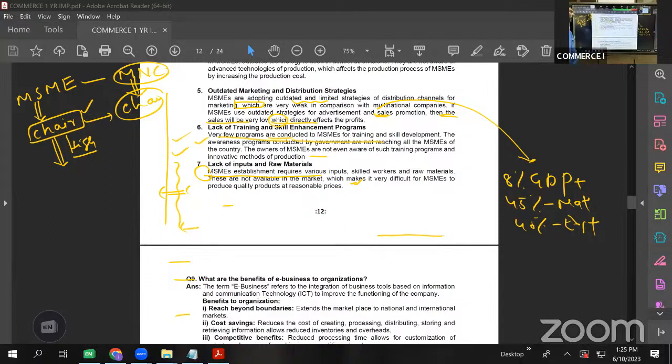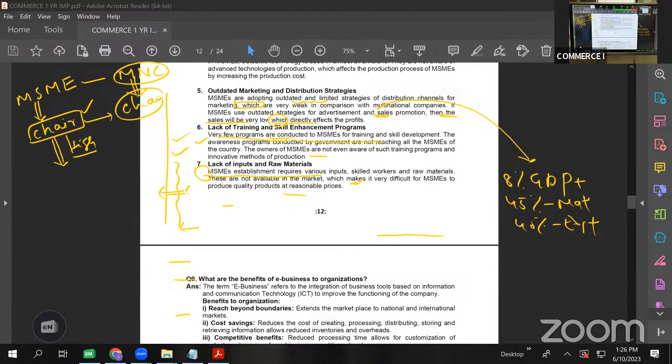Then, lack of inputs and raw material. Again, the provision of raw material is a very big issue for MSMEs, where a multinational company can pay huge advance amounts and book raw material, whereas the MSME cannot give an advance amount. As such, they may face problems in procuring raw material for their production process. Okay, that's it.